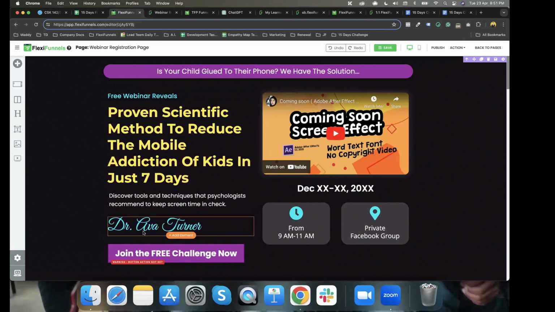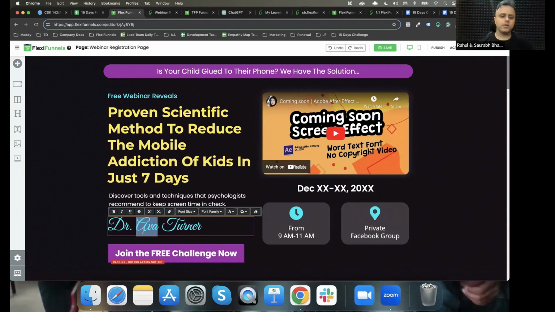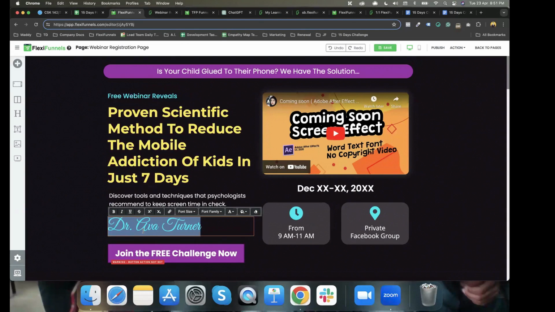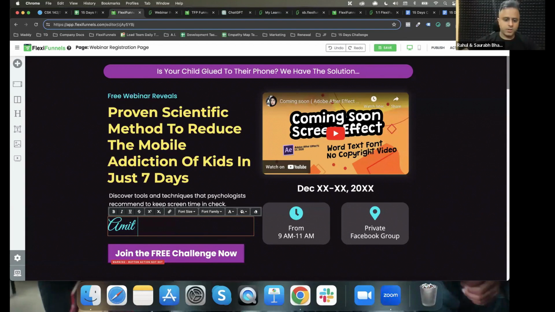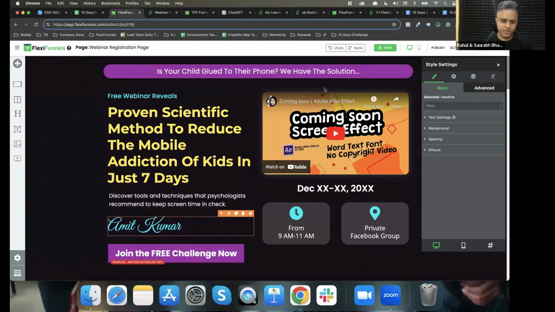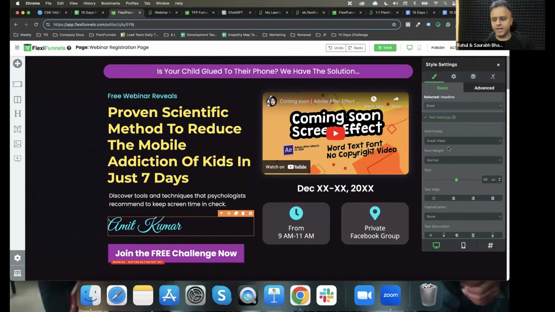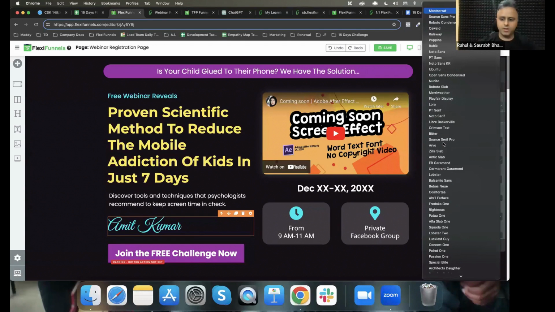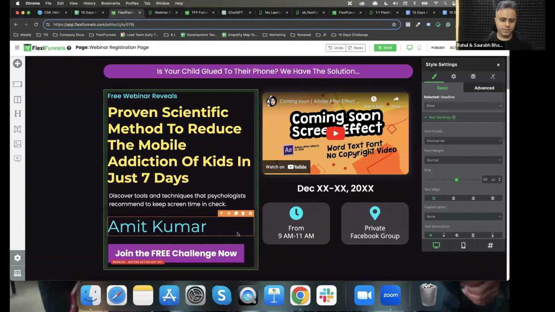Okay. So आप doctor हो Amit? No, sir. Okay. So Amit Kumar. I am not a big fan of fonts जिसमें कि पढ़ने में ही ना आए कि लिखा गया है. So yeah, this is good.